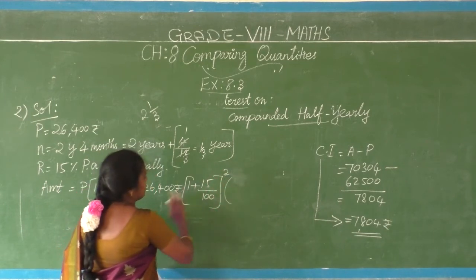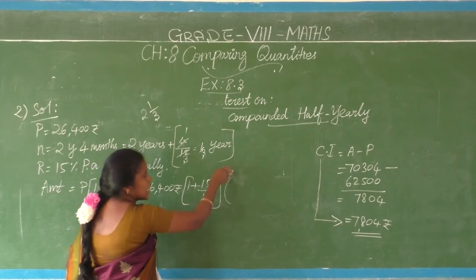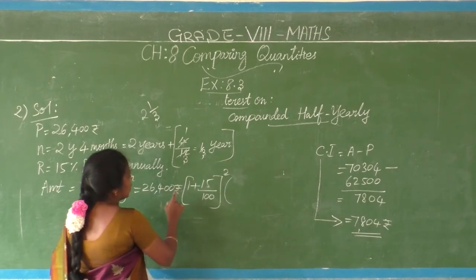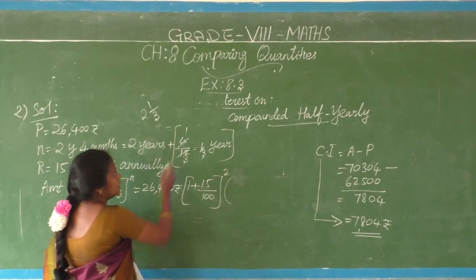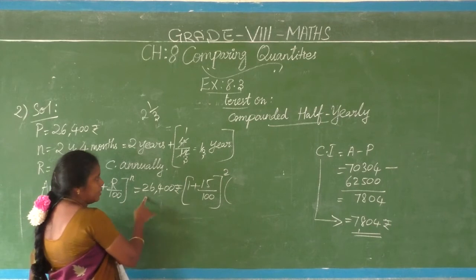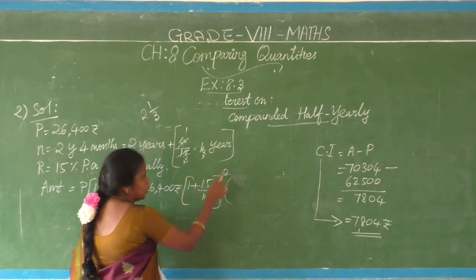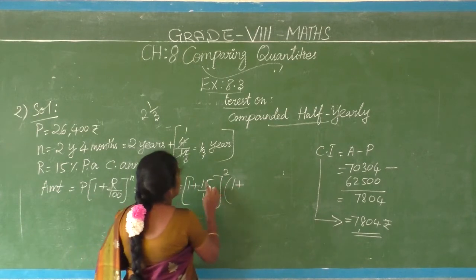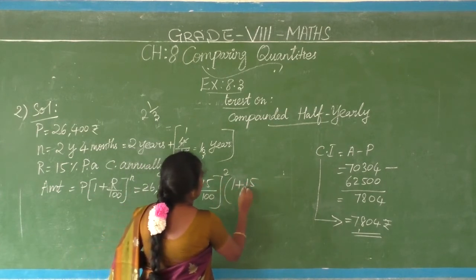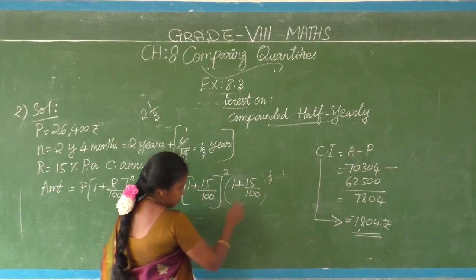First of all, find the formula. Find the calculation for the whole year and then the remaining part. So I have taken 2 separately, that 1 by 3 separately. For both P is common. P into 1 plus R by 100 the whole power 2 years. 2 into 1 plus R. R what? The same 15 by 100. The whole power 1 by 3 is come. 1 by 3 comes here.